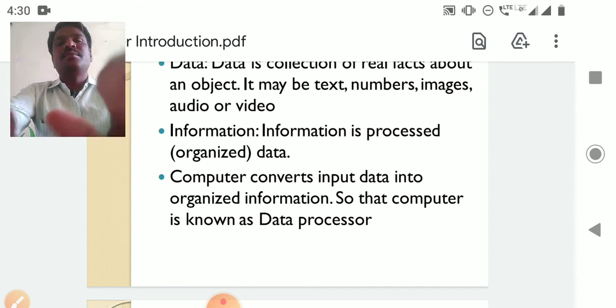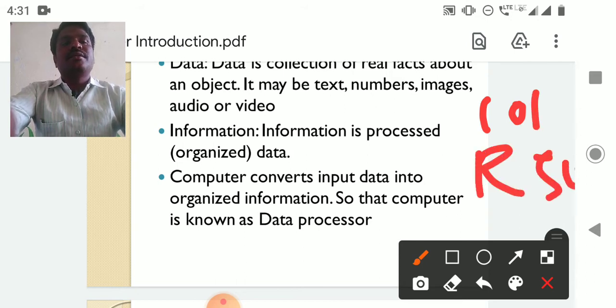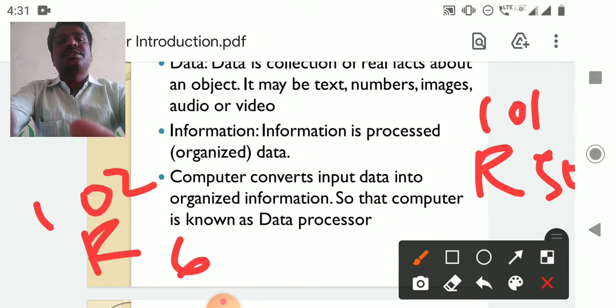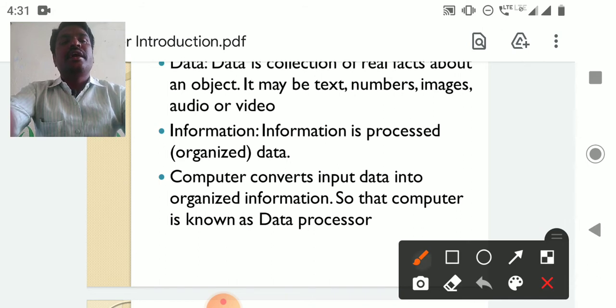For example, I have written roll number 101, name Ramu, marks 50. Next 102, Ravi, marks 60. Like this I collected the data. But after that I will arrange the data in a proper way. So I write like this: what is the roll number, what is the name, what is the marks.